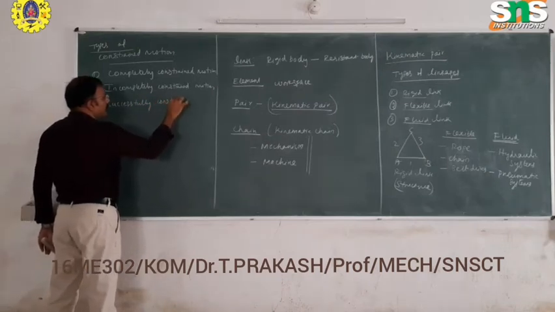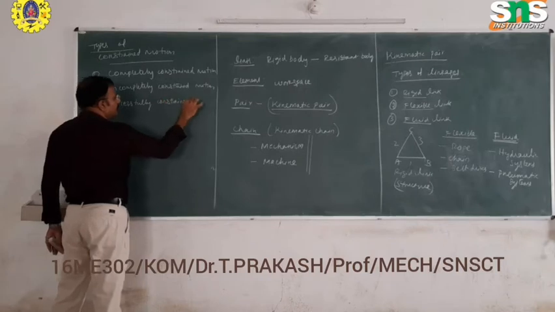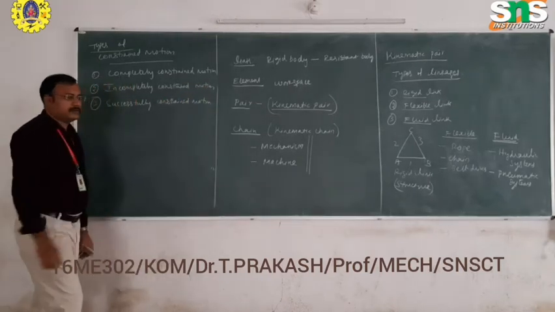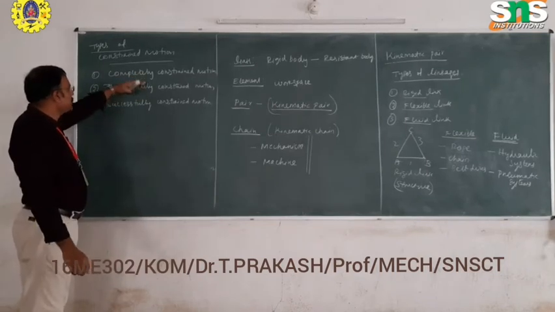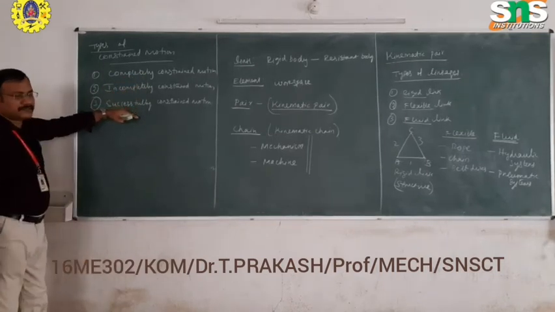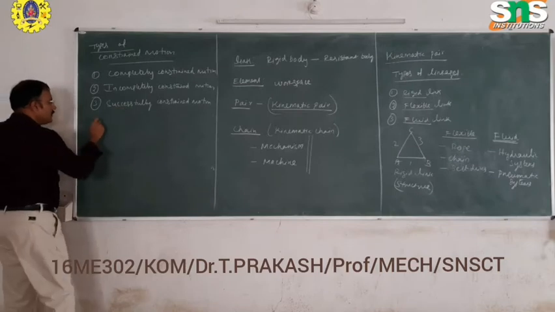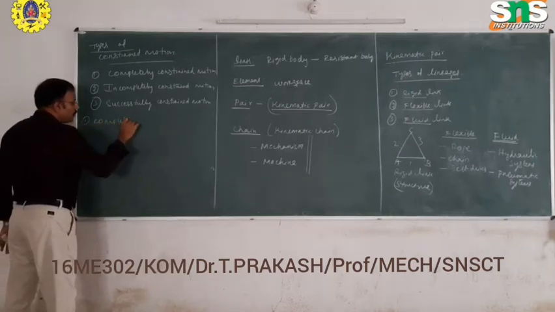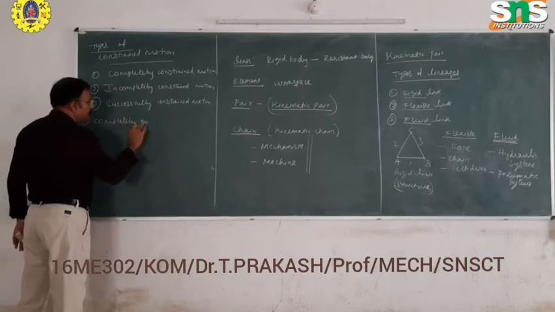These are the three main classifications. First, we will see completely constrained motion.